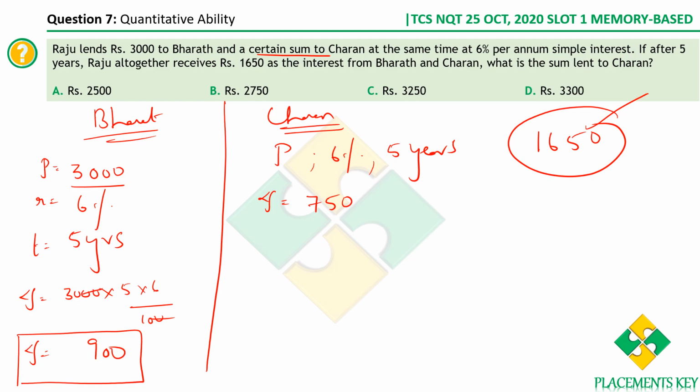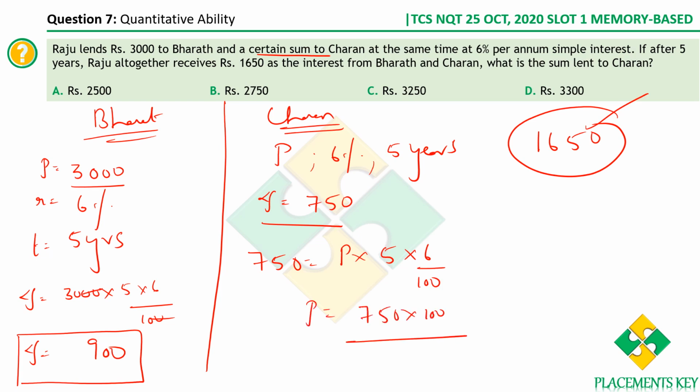Now you know the interest, and you're supposed to find the principal. We know the interest is P into time, which is the same 5 years, into the rate of interest, which is also the same. Now computing for P, P is equal to 750 into 100 divided by 5 into 6, that is 30. So 0 0 cancel, 3 ones are 3, 25s.